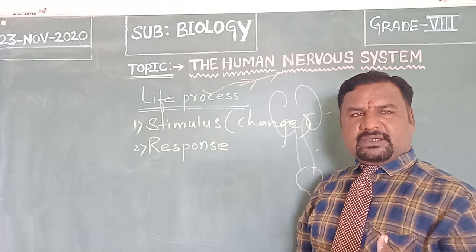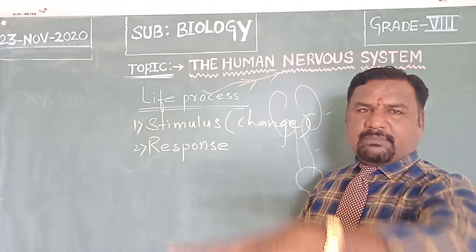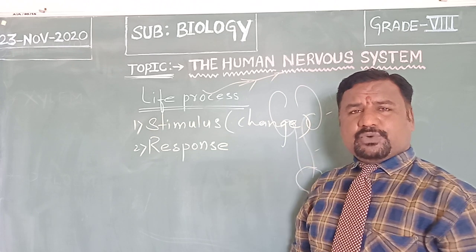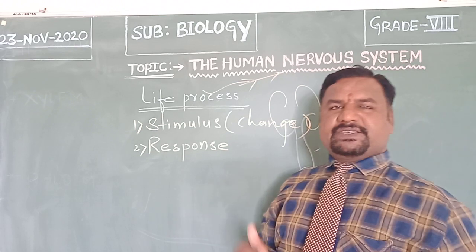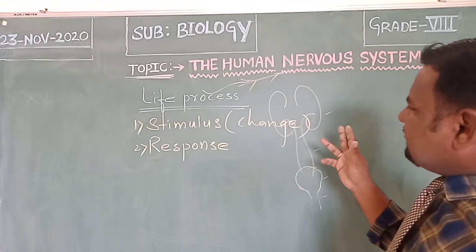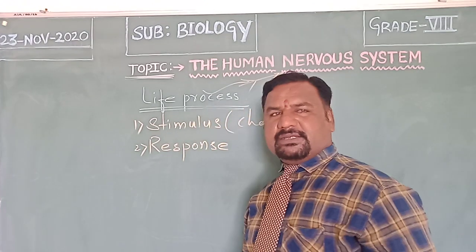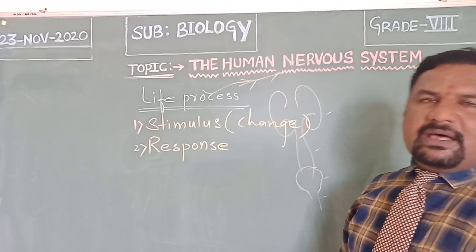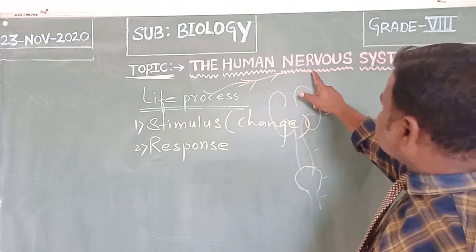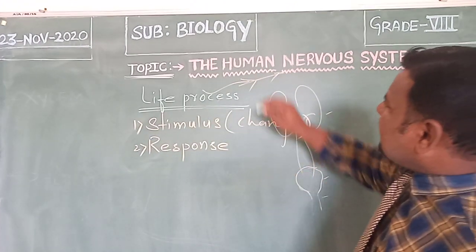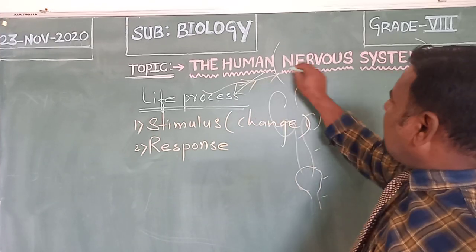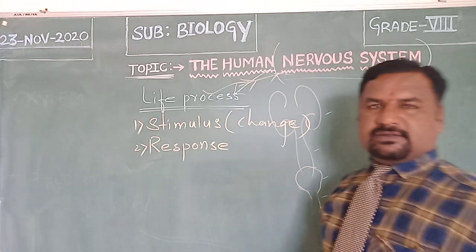Hope you are clear with this. As the circulatory system helps to pump the blood, flow the blood, is it? The excretory system helps for the removal of nitrogenous waste from the body. Similarly, the nervous system enables the living organism to respond to the change, respond to the stimulus. A living organism has an ability to respond to different kinds of changes due to the presence of this system. So we call this the nervous system. So today we are going to discuss in detail this life process, the nervous system.